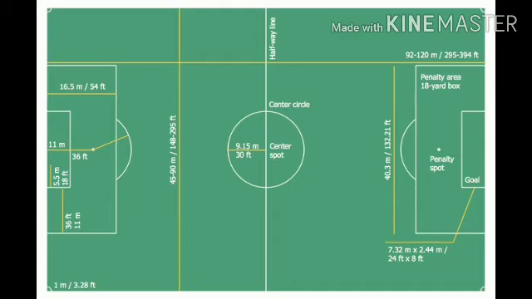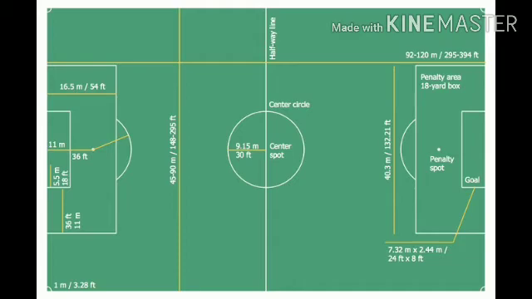And you can see near the goal post a small box, right? It is known as the goal area. What? Goal area. The goal area is 5.5 meters. How much? 5.5 meters. And you can see some big box near that. You can see the penalty spot and penalty area.